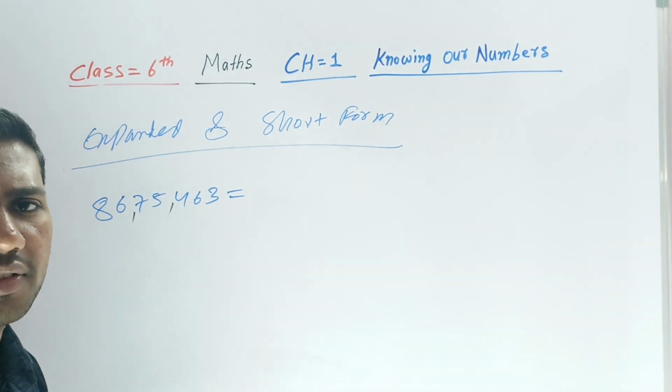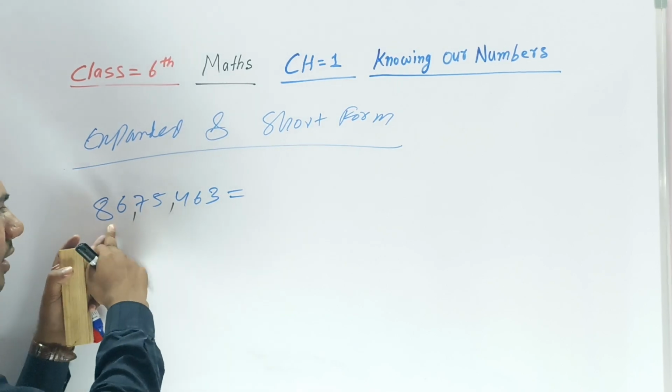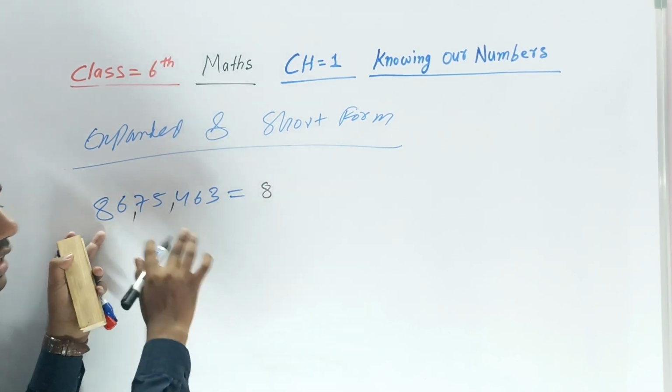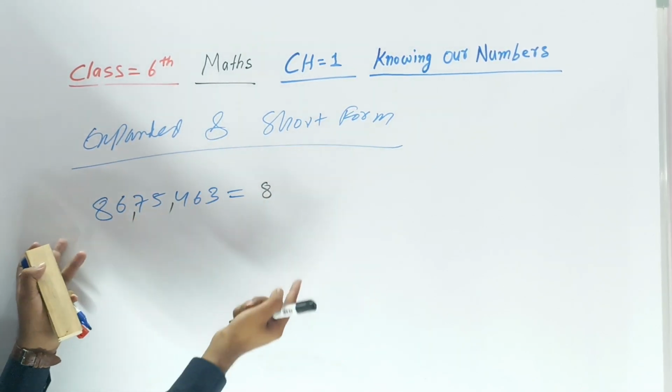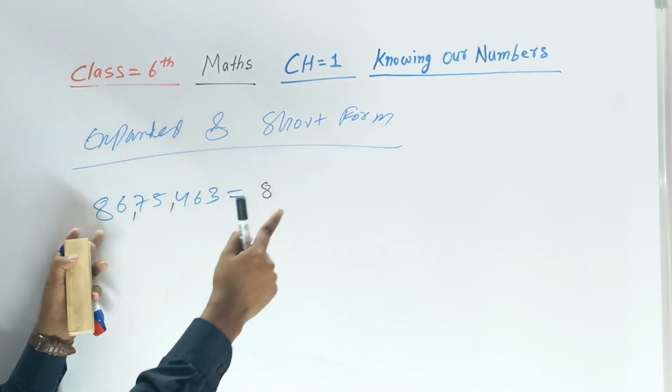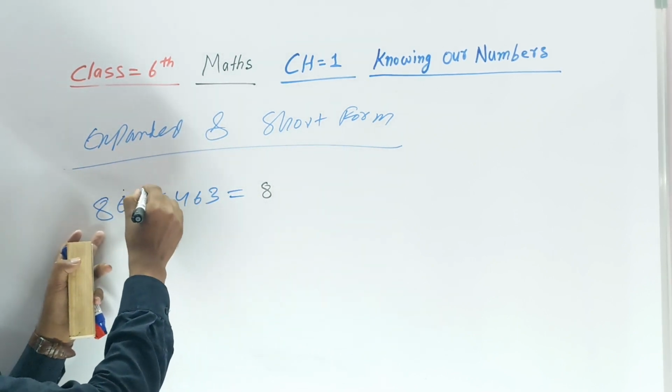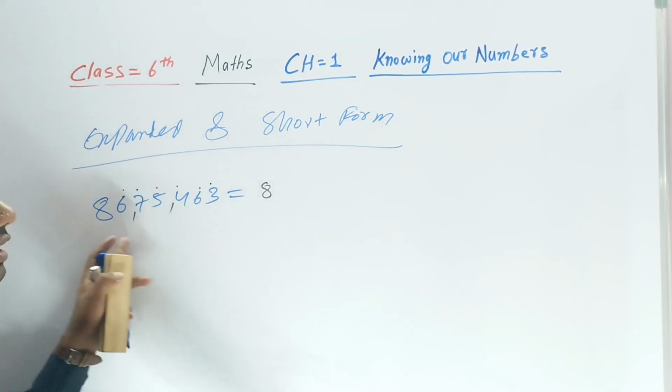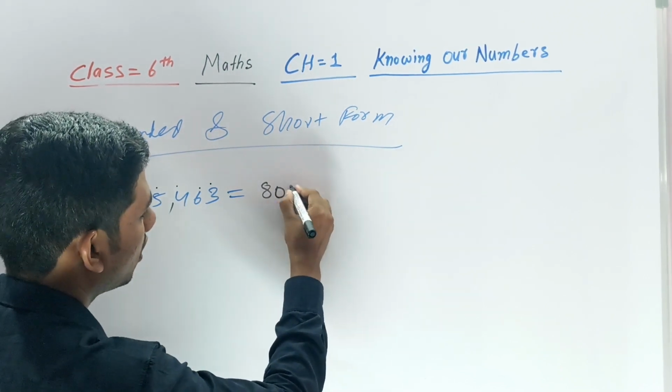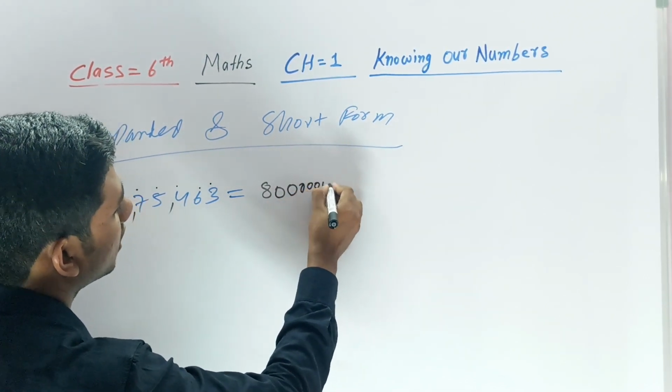But the simple way is to count the digits after 8. 1, 2, 3, 4, 5, 6 digits. Put 6 zeros.